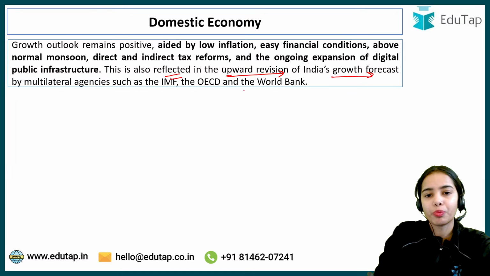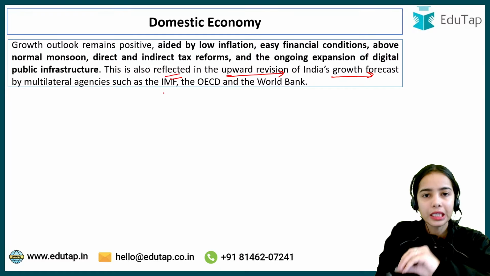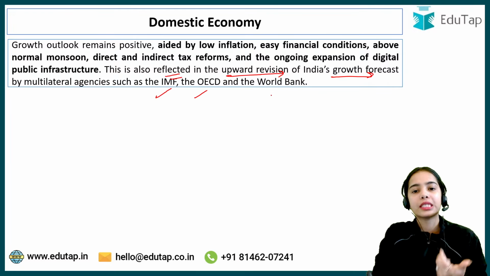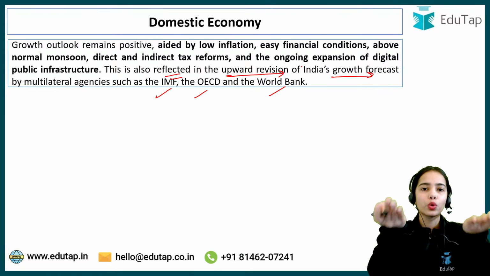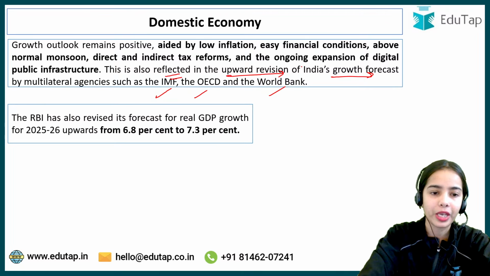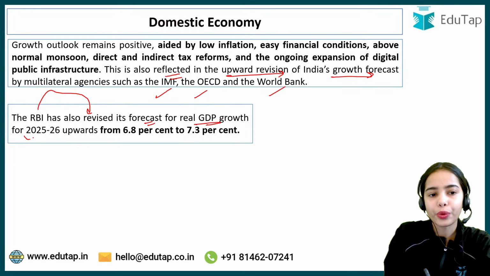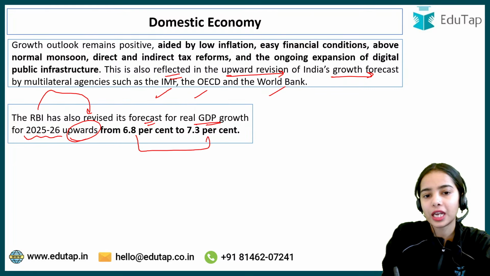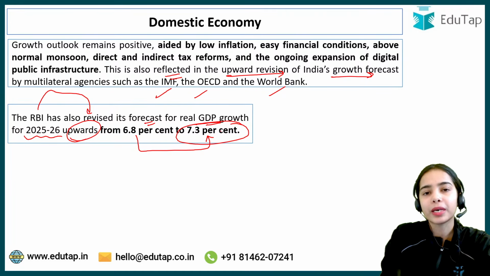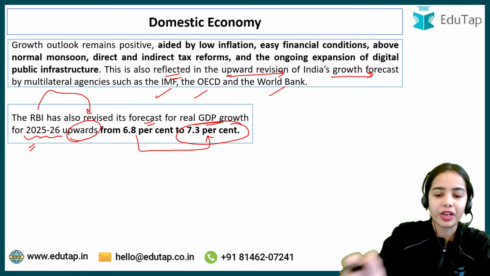India's growth forecast. So many of the organizations, the multilateral agencies like IMF, OECD, World Bank, they have revised the growth forecast upward for India. Okay, so the RBI has also revised its forecast for real GDP for 2025-26 upwards from 6.8% to 7.3%. So it is expected that India is going to grow by 7.3% in 2025-26.